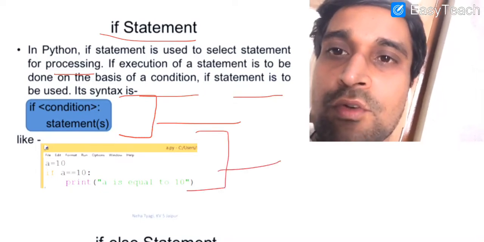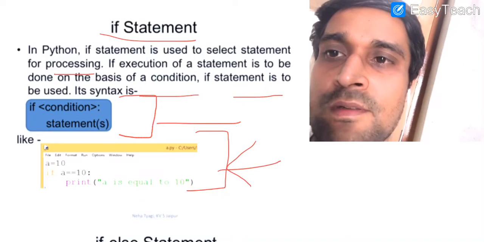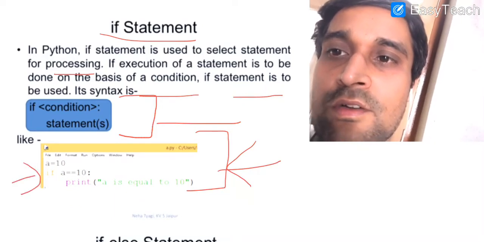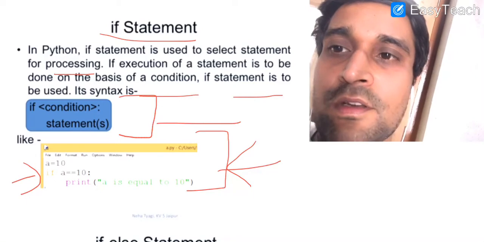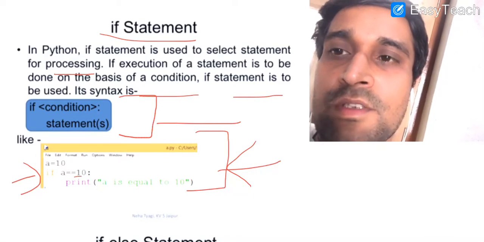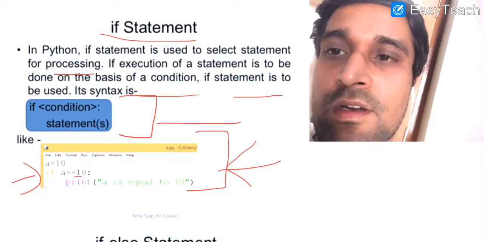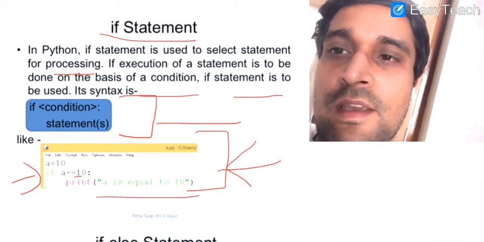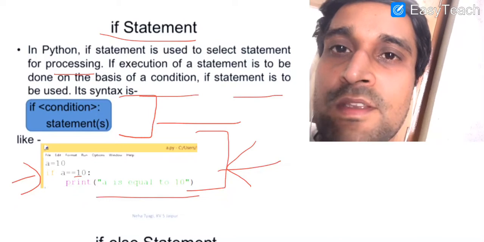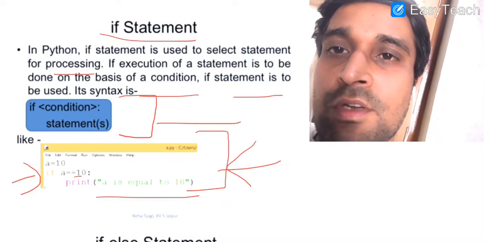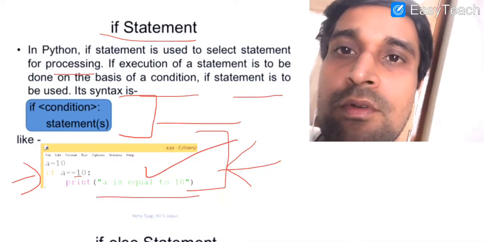Here in our screenshot you can see we have used a variable. It is having value 10. Then we are using an if statement here. If a is equal to 10. It is a comparison operator, is equal to. It means it will compare the value of a with 10. If it is equal to 10, then our condition is true and the statement will be executed. So the value of a that is entered by us is 10. So 10 is equal to 10. Our condition is true, so this statement will execute: a is equal to 10.